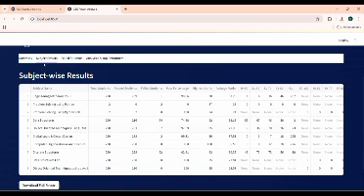Here we have provided the subject-wise result of each and every subject. For example, engineering mathematics 3. In this subject, the total students were 290. The total students who passed were 289. Failed was 1. The total pass percentage of the subject engineering mathematics is 99.66. The highest marks achieved in the external examination in that particular subject by any student is 98. The average marks of all the students is 83.25.